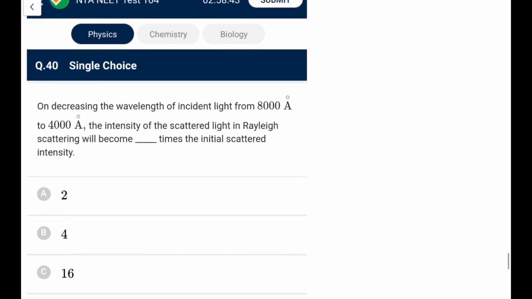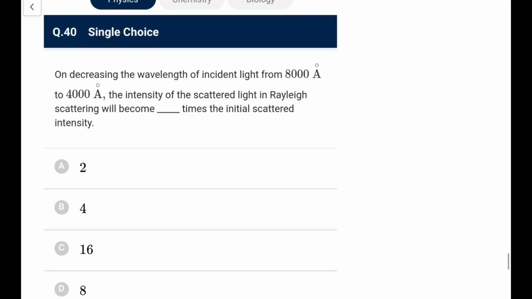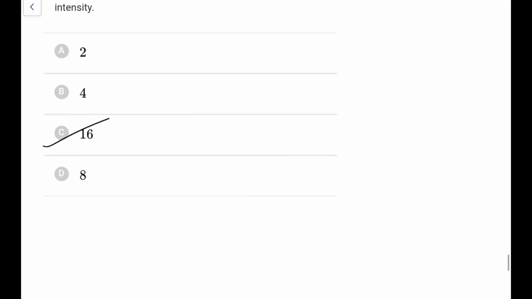Next. On decreasing the wavelength of the incident light from 8000 to 4000, the intensity of the scattered line in Rayleigh's scattering will become, you know, that is 1 upon lambda to the power 4. So 1 by 2 to the power 4, so inverse 2 to the power 4 would be 16 times. You can directly go by that.